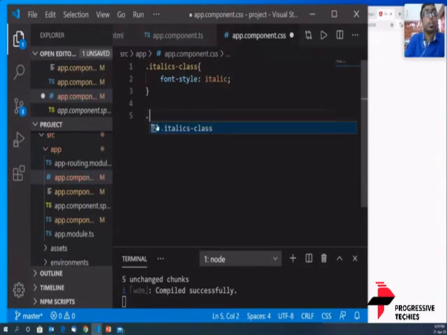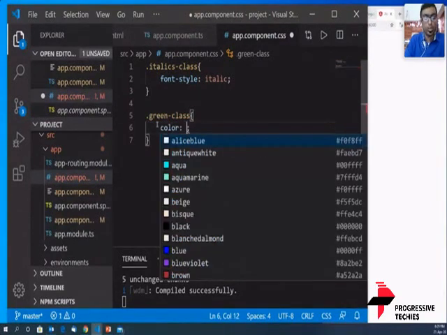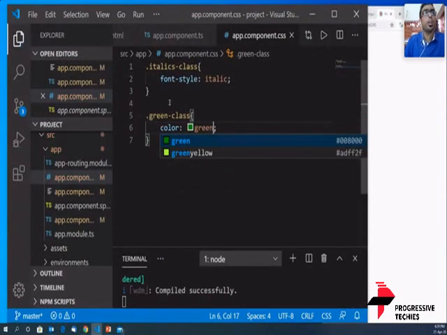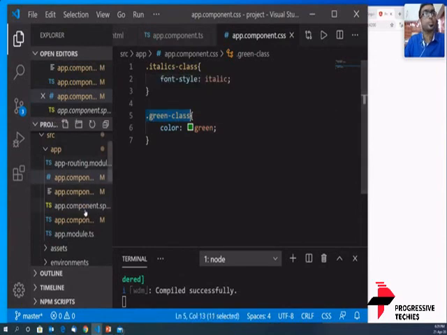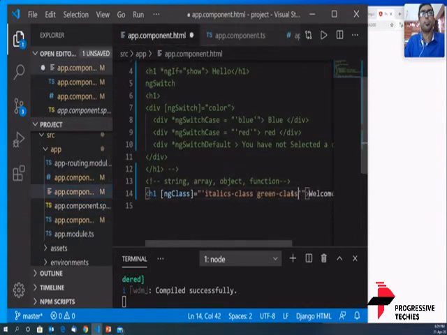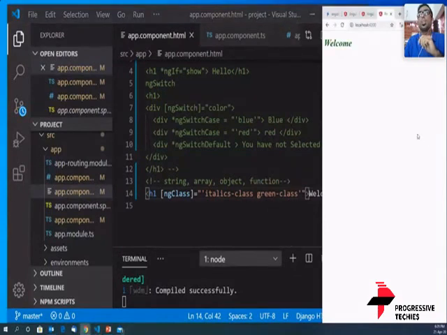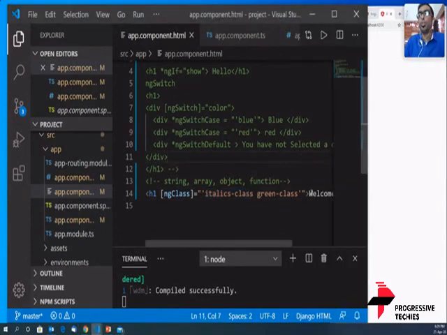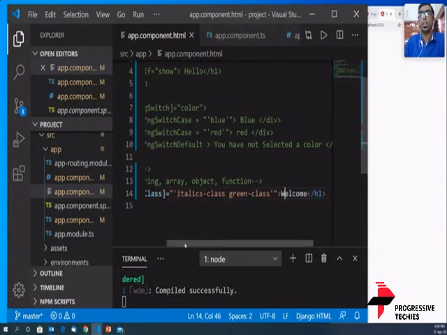We'll assign a color, green class, and we will just apply this class there. Let's see what happens. So the font color has become green, and it has implemented the italics class. So two things are happening here. On the welcome text, I can assign two classes using ngClass.